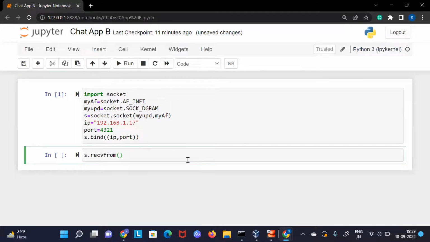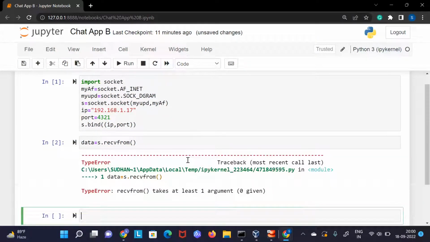Here we can use a program like s.receive, and then we can store it in a data variable because we are getting data from A. How can we do it? We can just run this. Here it is saying we need at least one argument. So let's say 2.